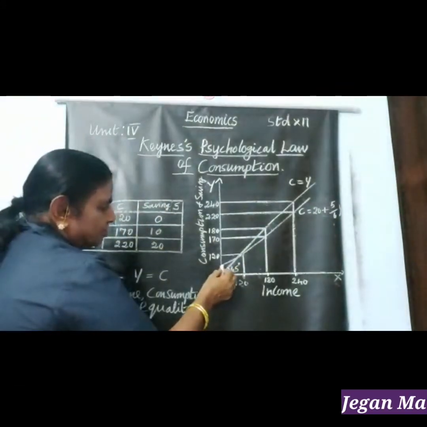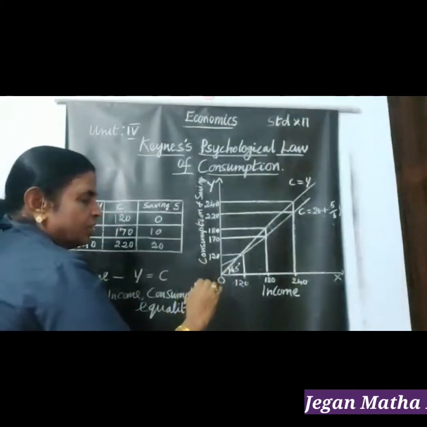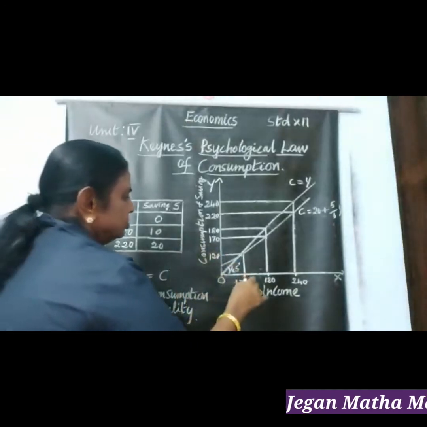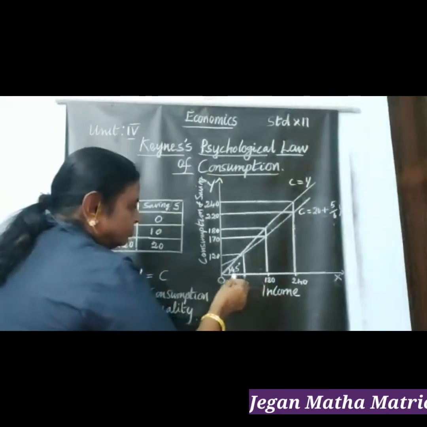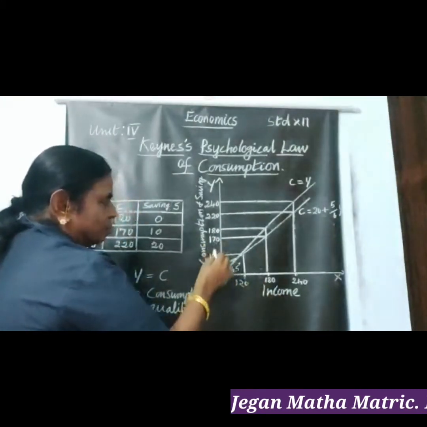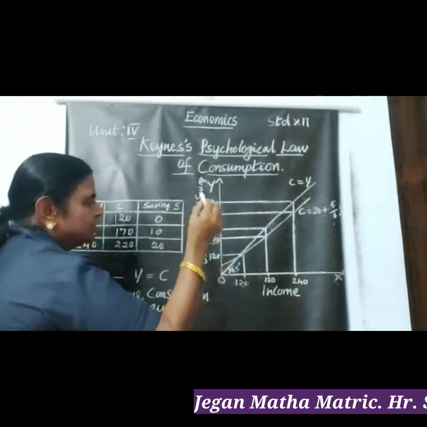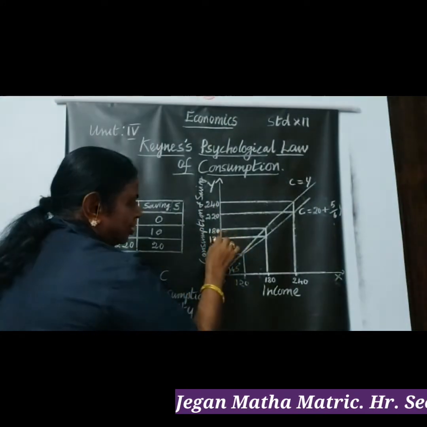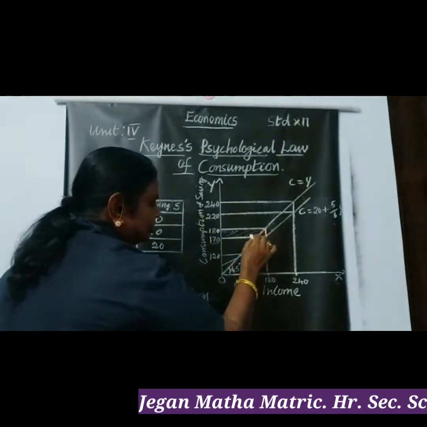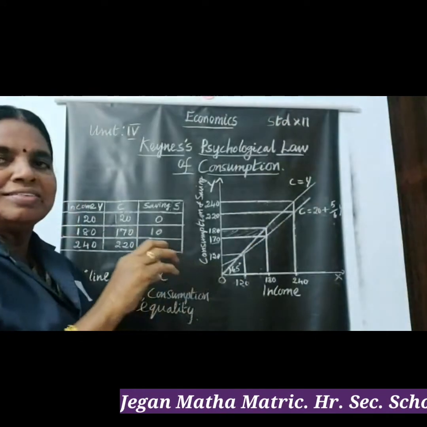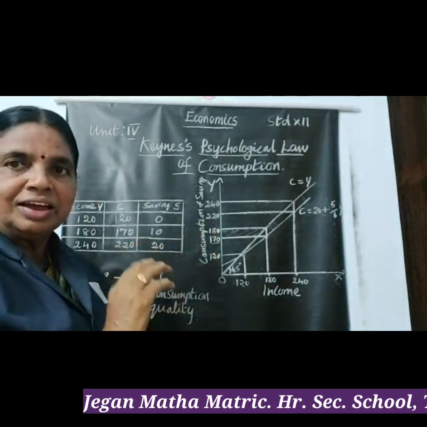Now you can see what is this. It starts from here. So this is usually autonomous consumption, which occurs even when our income is 0. Okay. Now let's go for the second one. Income increased to 180. At the same time, consumption increases, but not to 180, it has reached only 170. Clear? So the difference between 180 and 170, 10. So this part becomes an increase in saving. Okay. So 10 has been set as an increase in saving.